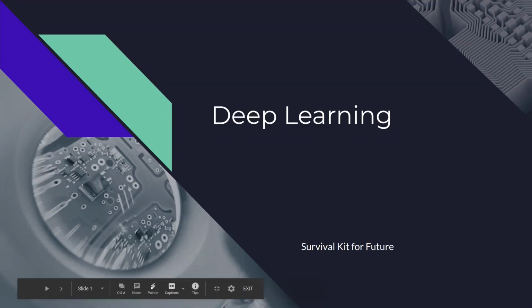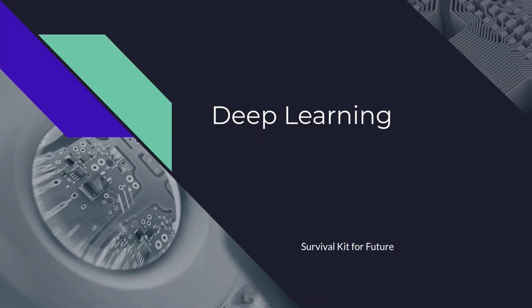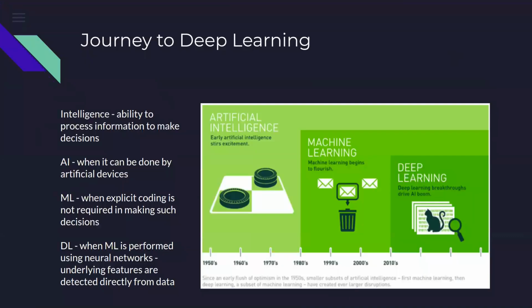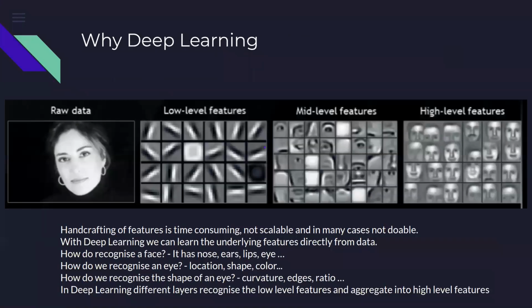So this presentation we have gone through 2 or 3 times over the last 1 week, but again we will quickly go through the important aspects of deep learning. We have seen how we define deep learning in different layers, and the function of these layers is that the lower level layers or the initial few layers identify what we can call the low level features.